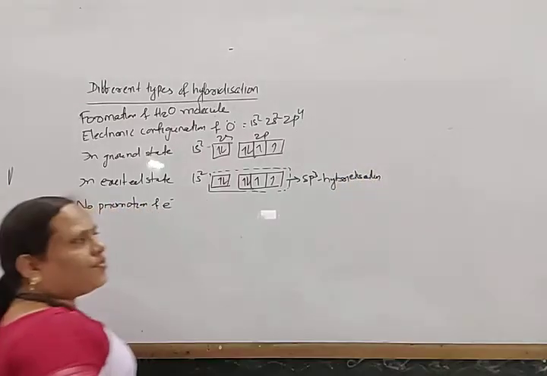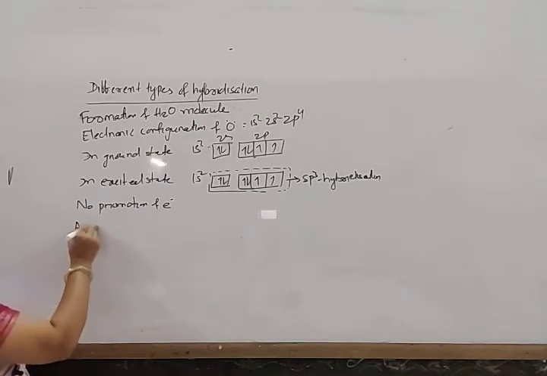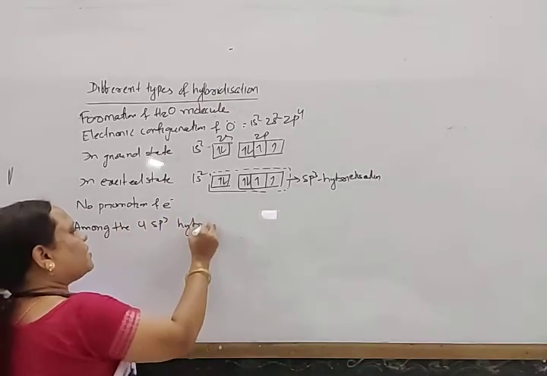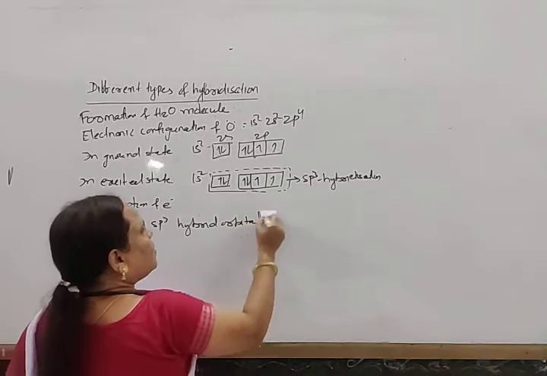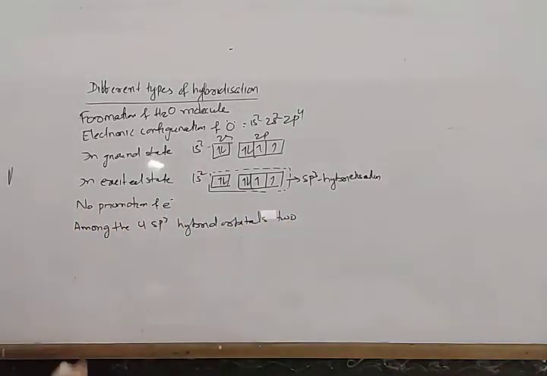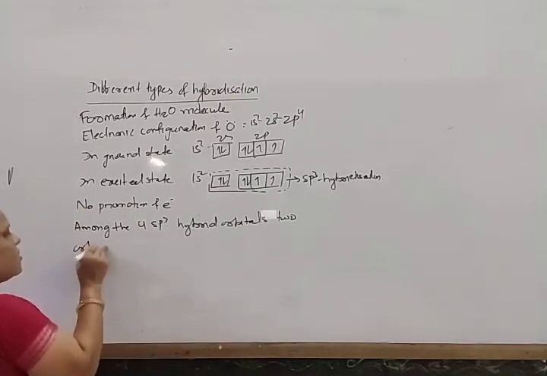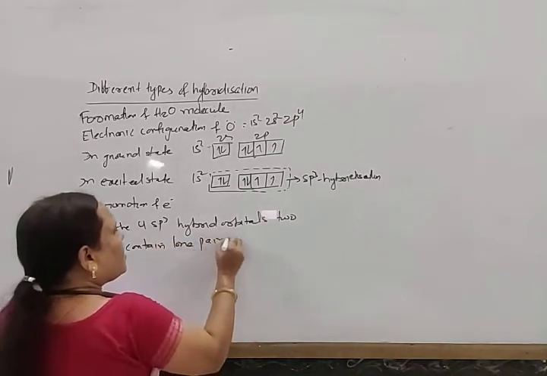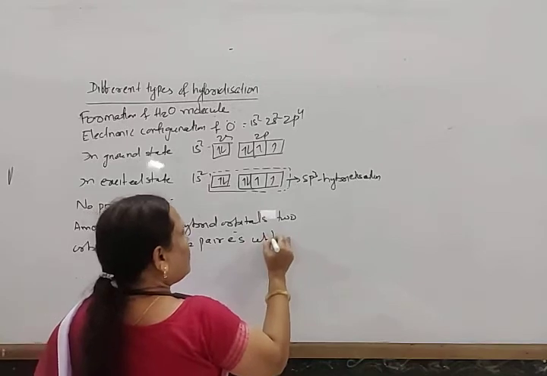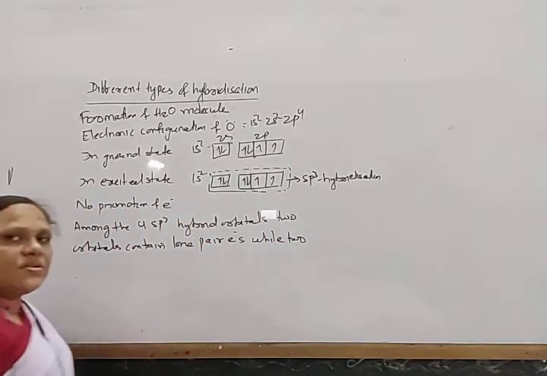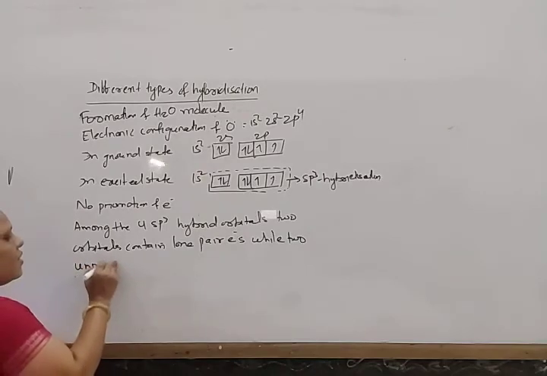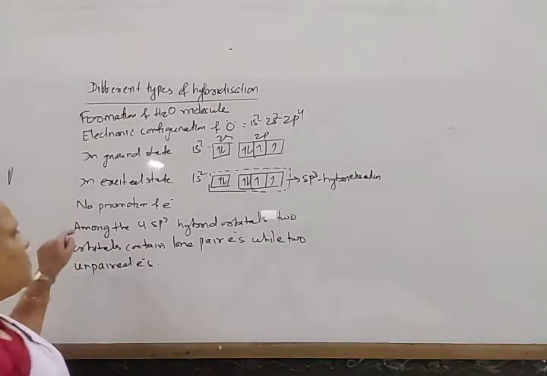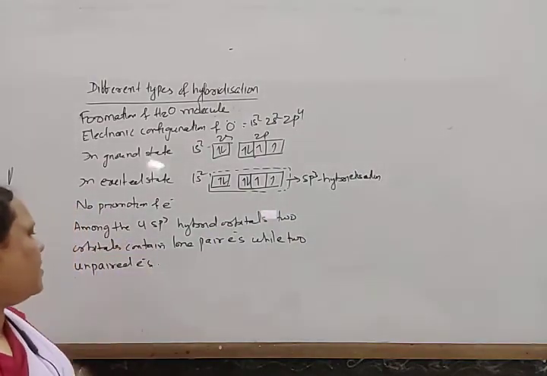hybridization. So among the 4 sp3 hybrid orbitals, 2 orbitals contain lone pair electrons, while 2 orbitals contain unpaired electrons.